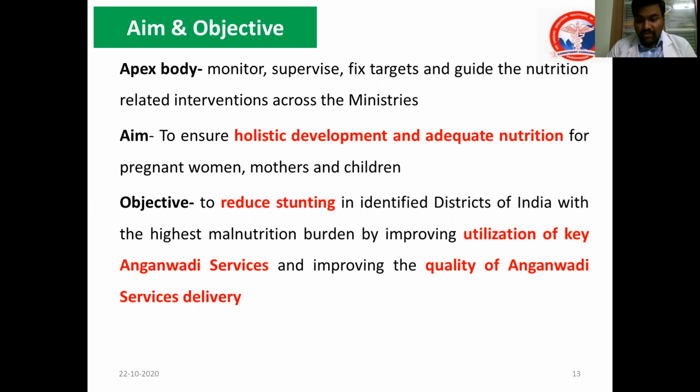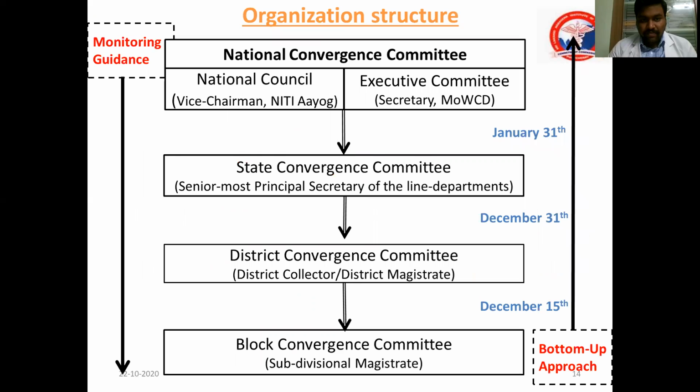So, to reduce stunting and all other parameters of malnutrition like wasting, etc., in identified districts, by utilization of the Anganwadi. Because with the Anganwadi, all the services and that infrastructure can be used to deliver all the services that are needed to the beneficiary group with quality. The important thing is with quality. That is the most important.